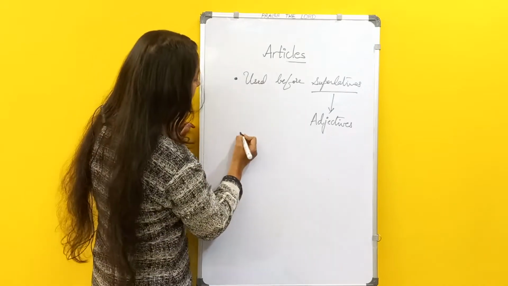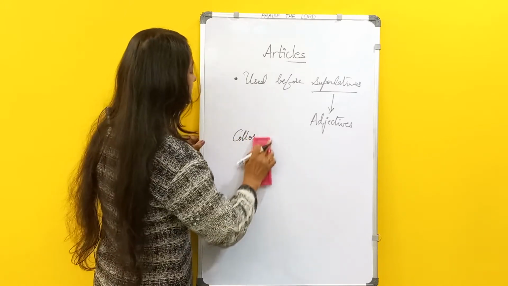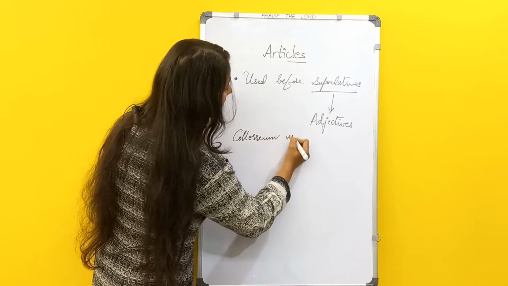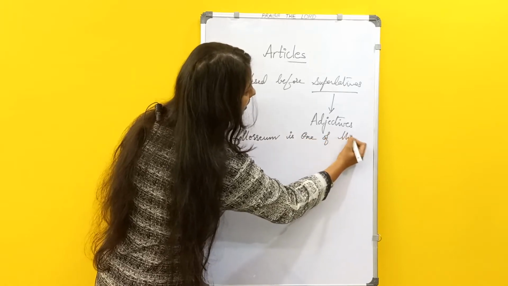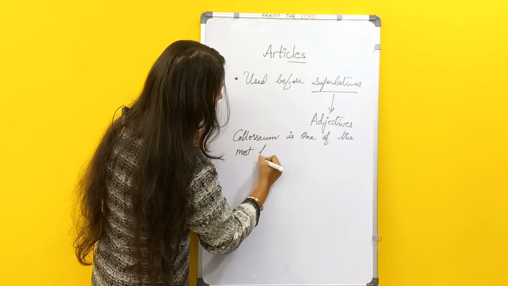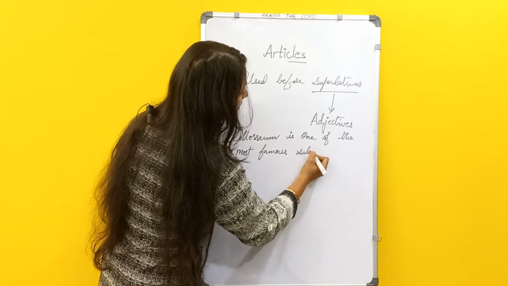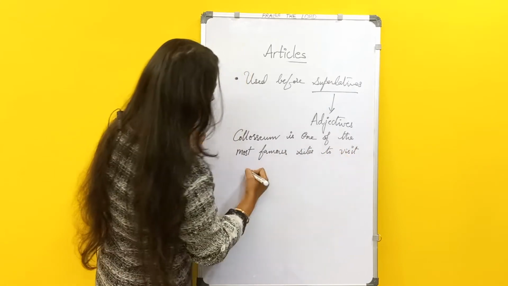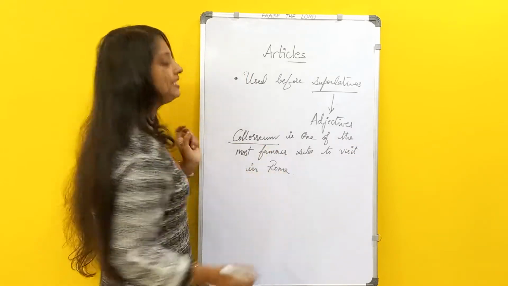For example, the Colosseum is one of the most famous sites to visit in Rome. You know the Colosseum, isn't it?